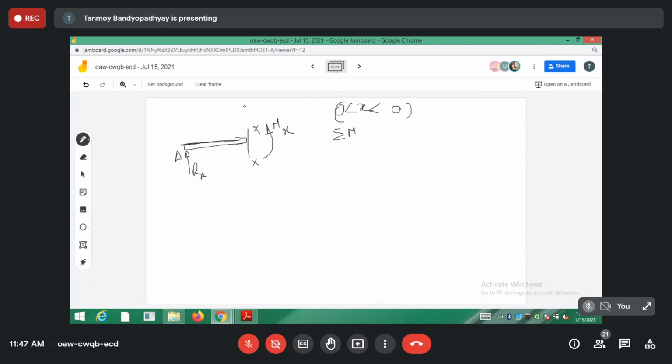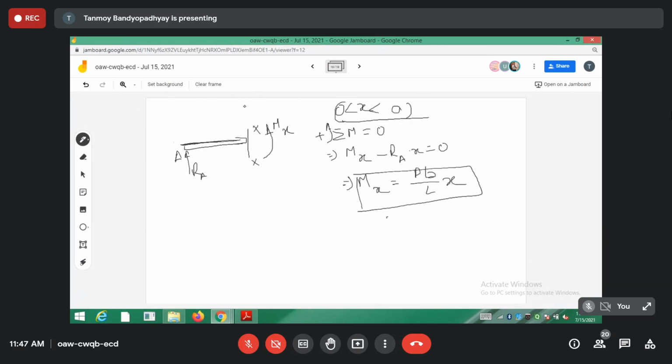This is Mx. Sigma M equals 0, taking anti-clockwise as positive: Mx minus RA x equals 0. So what is the expression for Mx? RA is Pb by L, so Mx equals Pb by L into x. This is the expression for Mx when x lies from 0 to a.